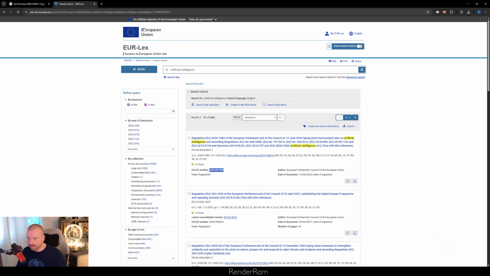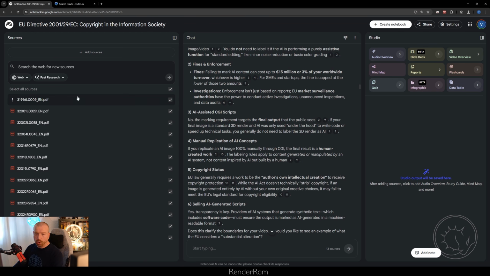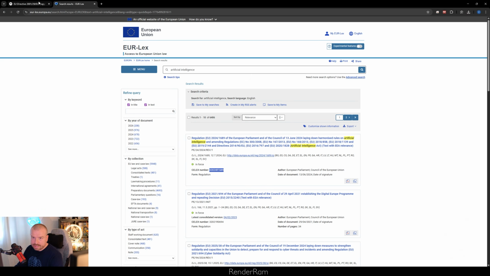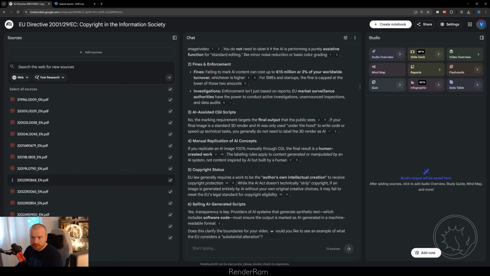Let's continue with the EU and the law. The website that I use to download all the laws for AI is this one. It's EUR-Lex. Here you can find all the laws regarding the European Union. And since reading the law is for professionals like lawyers, which I'm not, don't take my advice for any of this stuff that I'm saying here. Since reading the law is actually very tricky, I loaded all the laws that I downloaded from EUR-Lex here in NotebookLM, and I generally use NotebookLM to assist me in understanding the law.